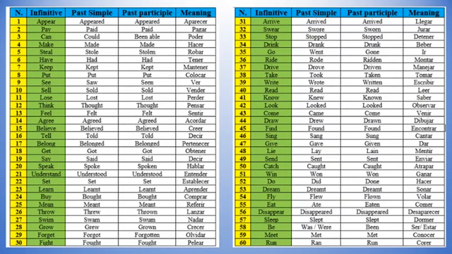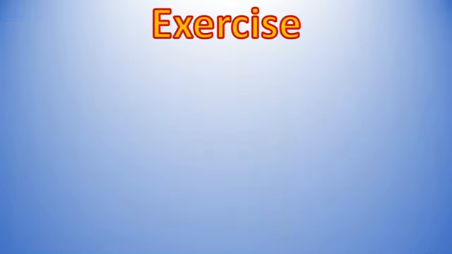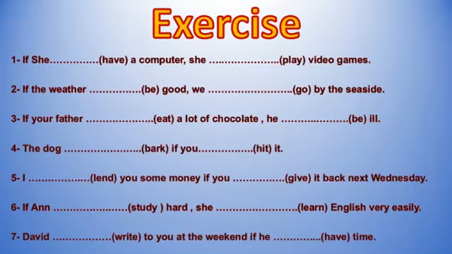Okay, don't forget to check how you pronounce it in the correct way. Now, here we have an exercise. This simple exercise has 7 sentences. The idea is obviously you have to use the topic, the first conditional, to complete it.